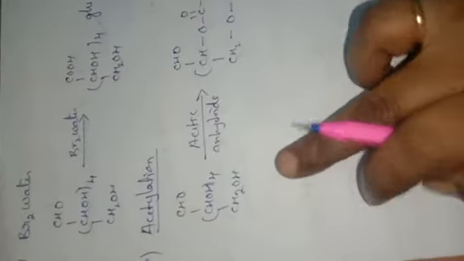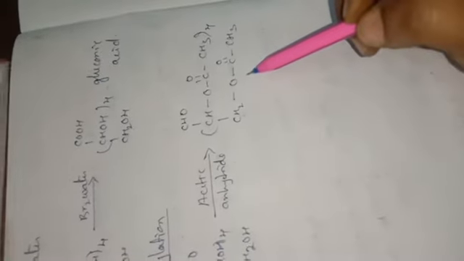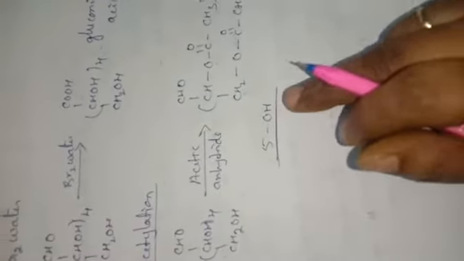When a glucose molecule reacts with acetic anhydride, it gives glucose pentaacetate, which confirms the presence of 5 OH groups. So the glucose molecule contains 5 OH groups.